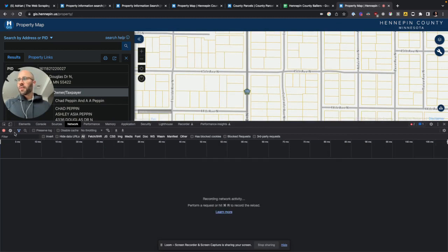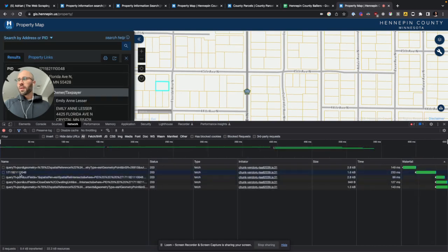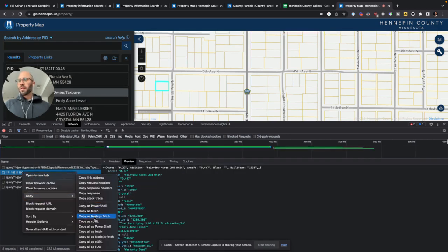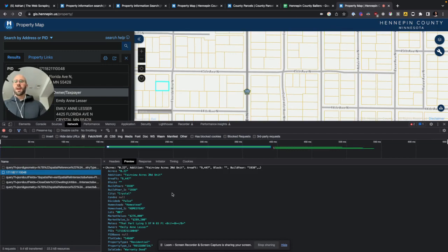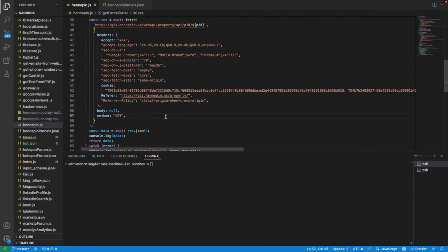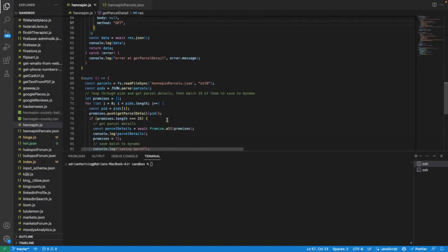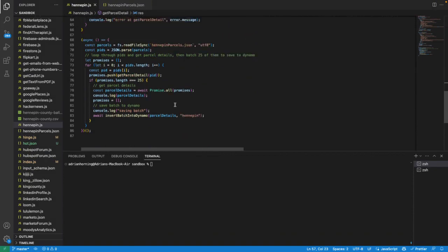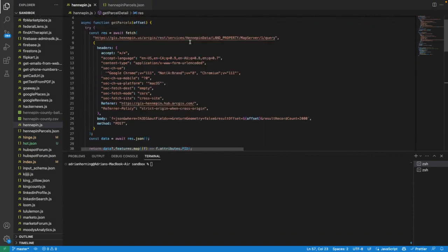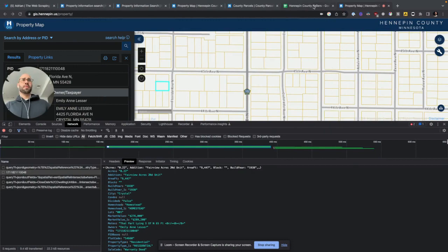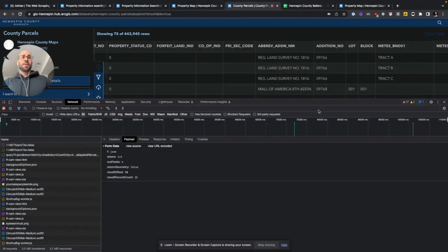Let's just start over. Yeah, and then copy as node fetch, and then you have everything that you need. And that was pretty much it. Pushed it up to a server, scraped everything, took a long time. It could have taken a lot less time if I knew that the market value was on that already.